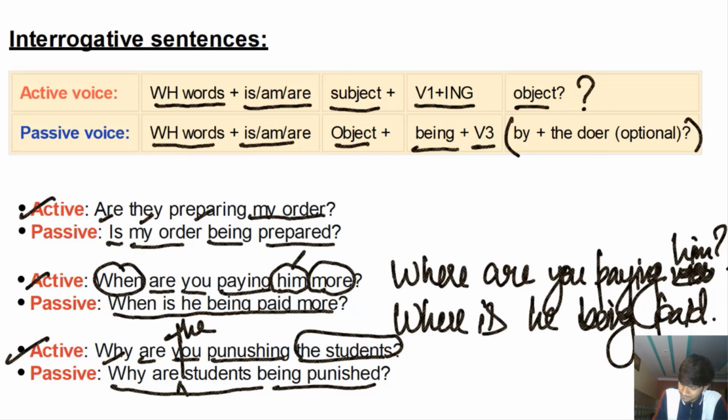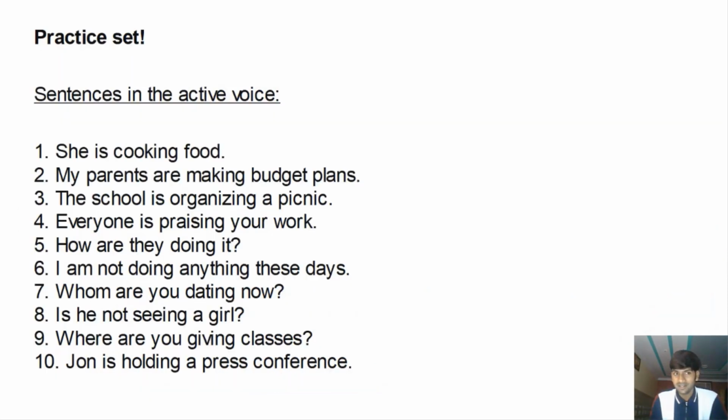All right, now hope what exactly present continuous tense is clear. Hope you understand the difference between the active voice and the passive voice. Hope the structures of all the sentences are clear. Now I have a test for you guys. So on your screen are some sentences written in the active voice. What you guys have to do is change the voice. You have to rewrite the sentences in the passive voice. That's what you have to do, and you can check your answers